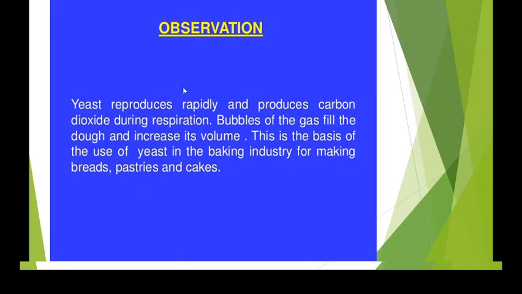So these yeast reproduce rapidly and they produce carbon dioxide during respiration. So bubbles of the gas fill the dough. There are some tiny bubbles or pores present in the dough, and these are getting filled with carbon dioxide gas, and that is why the volume increases. So this is the basis of the use of yeast. This kind of yeast is used in baking industries for making bread, pastries, cakes, right? So yeast are of a useful kind, and there are also harmful kinds.